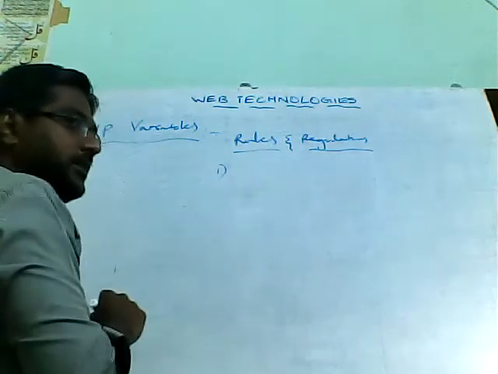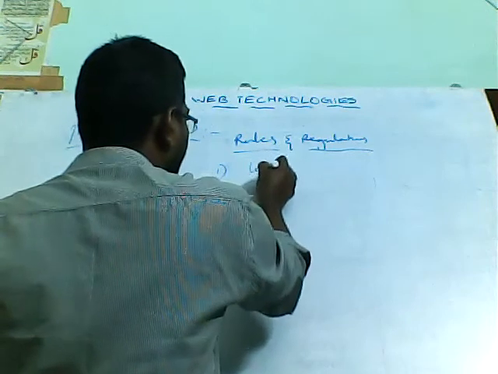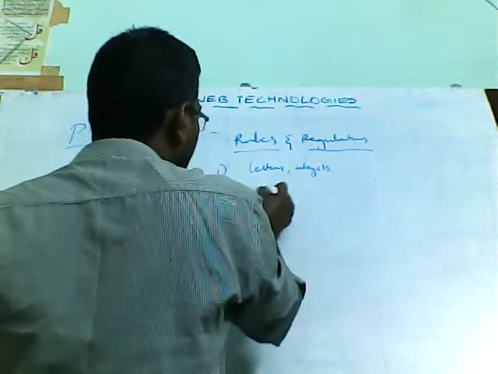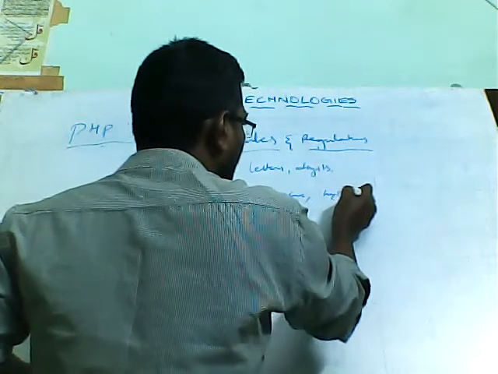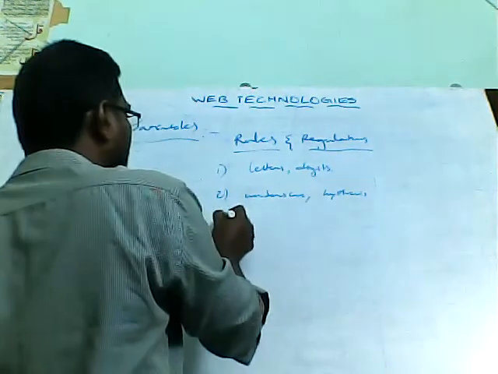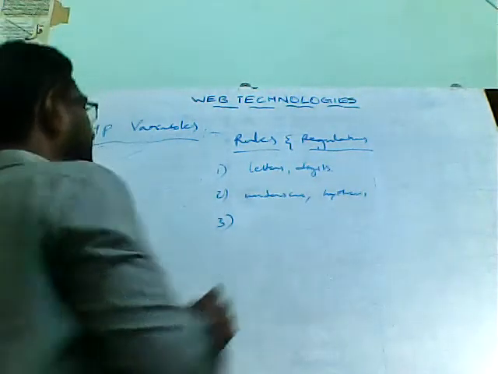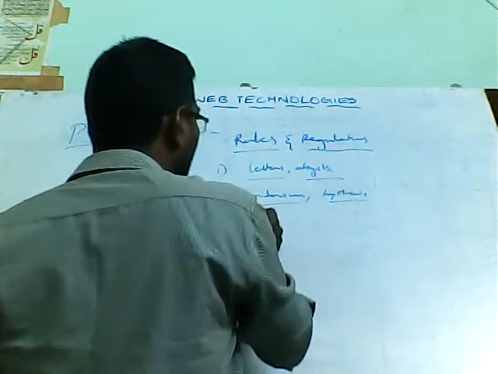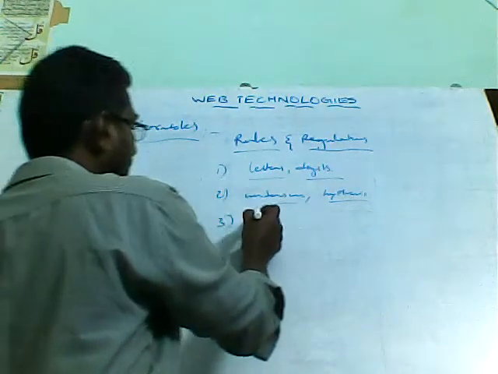For specifying a name for the variable, you can use letters, you can use digits, you can use underscores, you can use hyphens. So letters, digits, underscores, hyphens you can use. And what we need to observe here is, for giving the names for the variables,